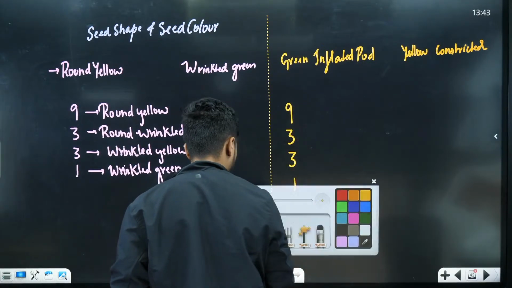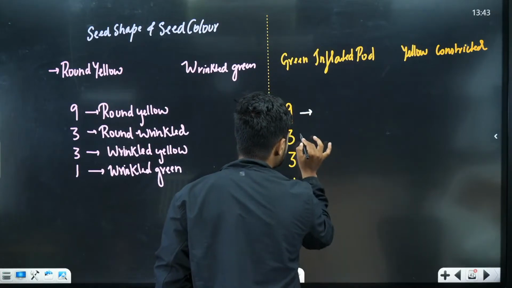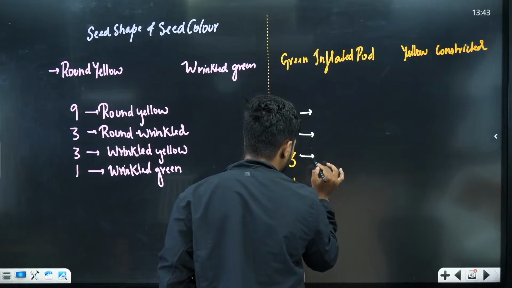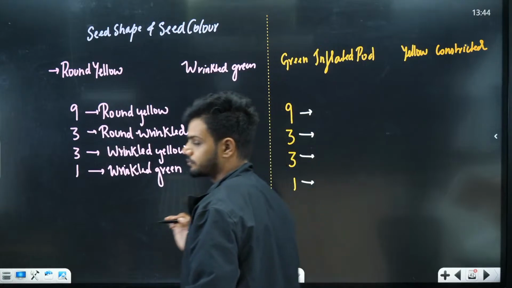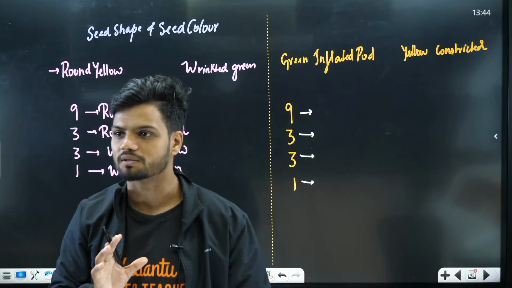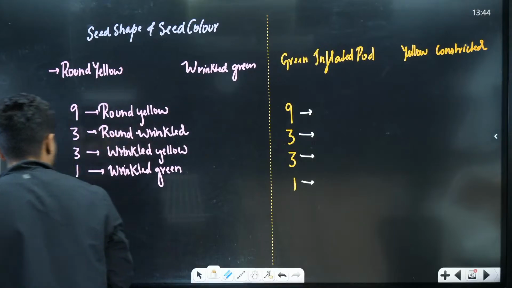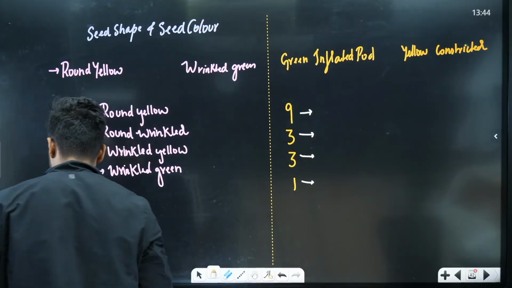Now again for this experiment also, if we do the dihybrid cross, we end up getting a 9:3:3:1 ratio. Yes or no? Students, why am I going so slow on this? Because you need to understand they can change the character, they can change the trait, and they give you a question. They can always change and give you.